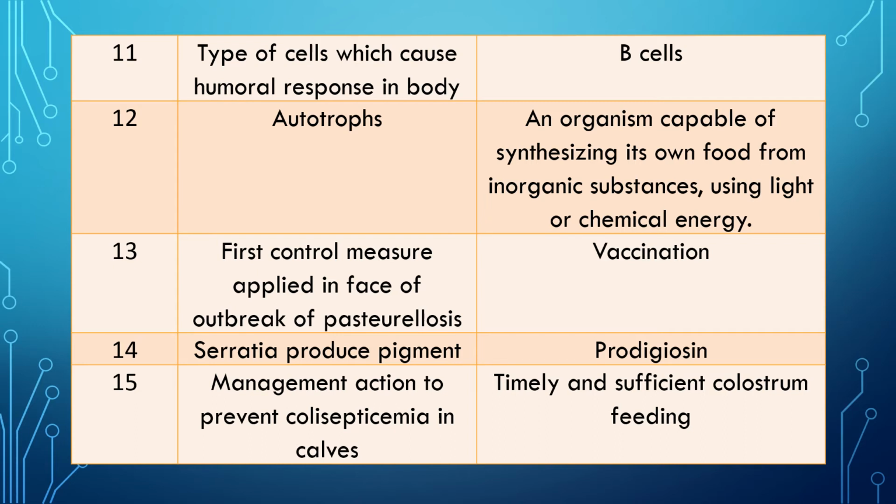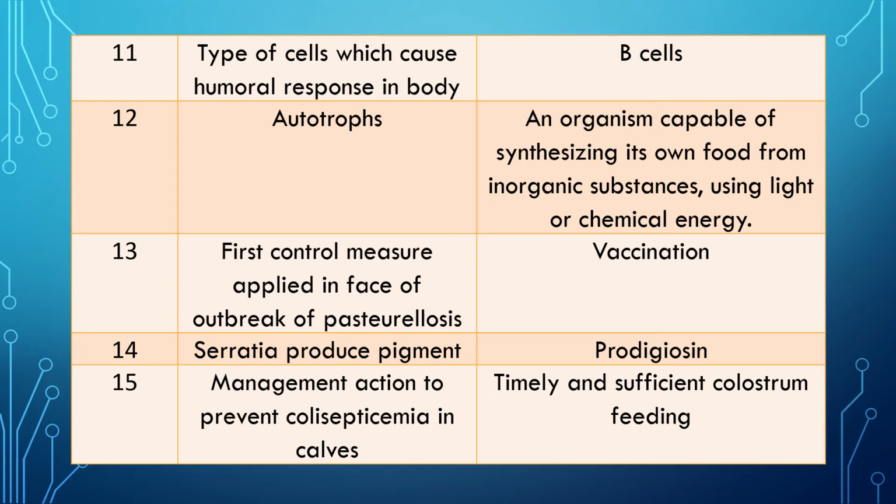Question 13. First control measure applied in the face of an outbreak of pestilence. Important and frequently asked question. Answer: vaccination is the tool applied first and most commonly in the face of an outbreak of pestilence.